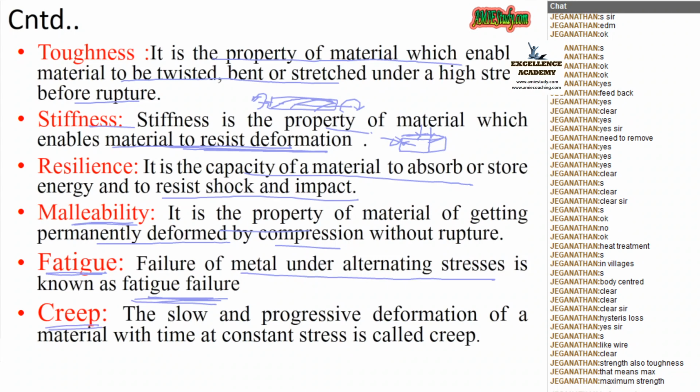What is creep? Creep means the slow and progressive deformation of the material. Say for a bridge, after 100 years it will sag like this. After 200 years it will sag like this. After 1,000 years it will break down. That slow deformation, or slow breakdown, is called creep. That will basically depend upon the temperature. So these are the various mechanical properties. Now you got an idea about mechanical properties?